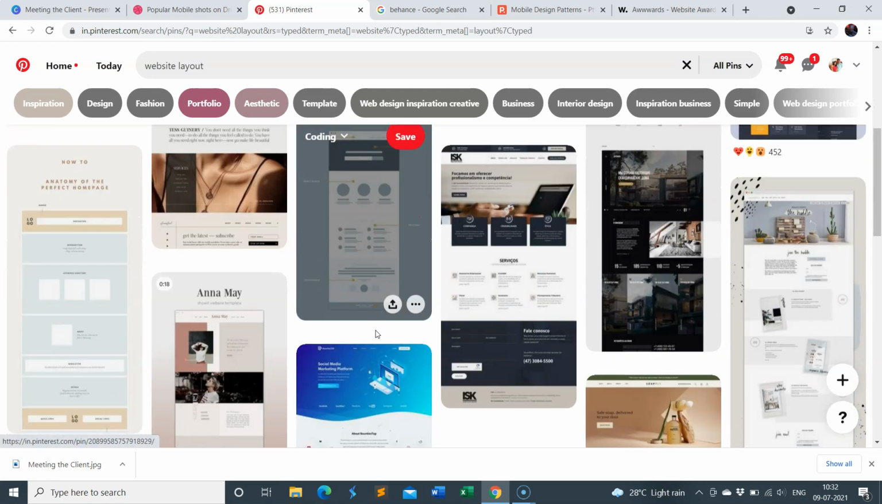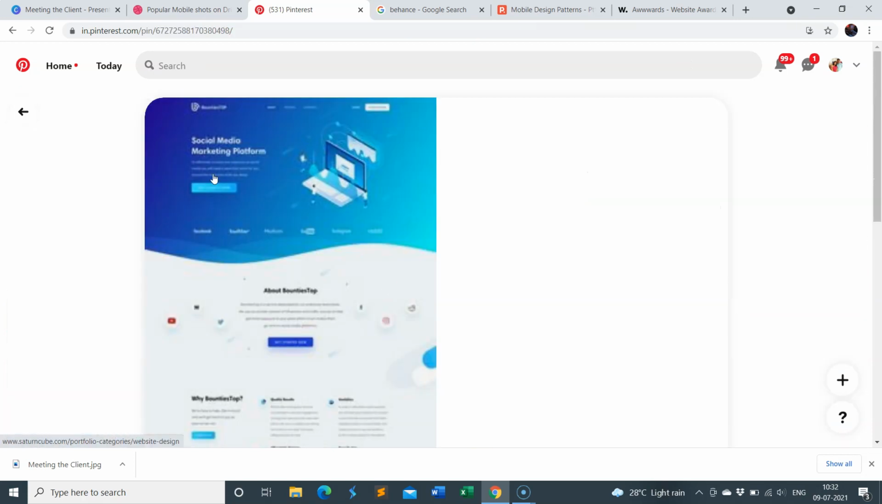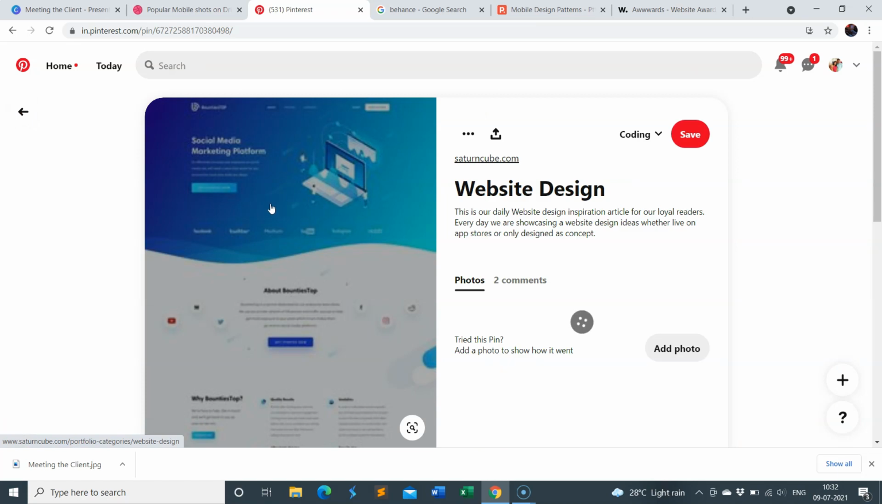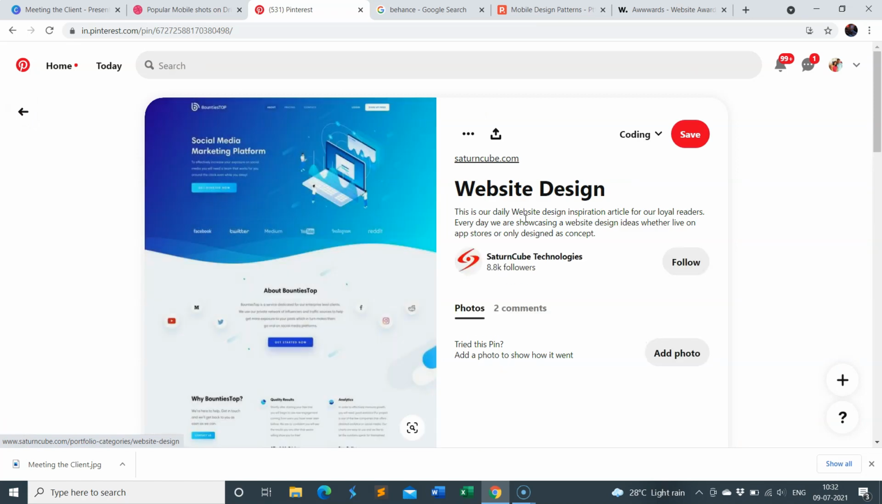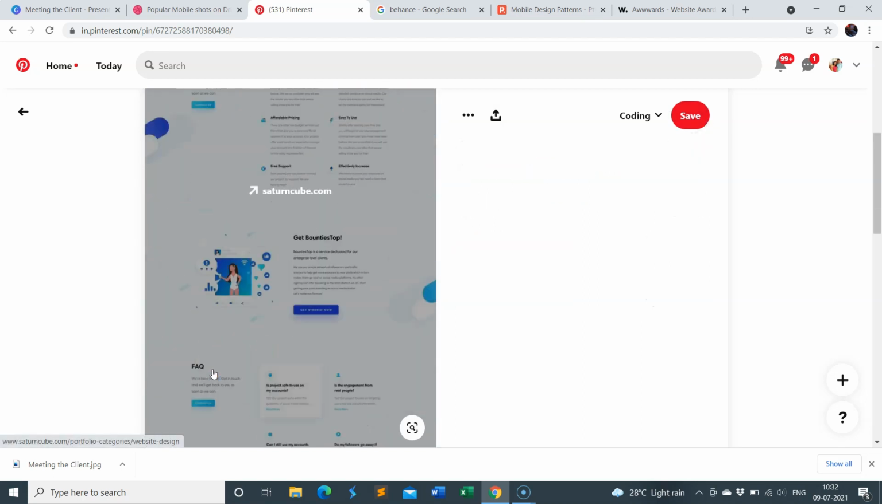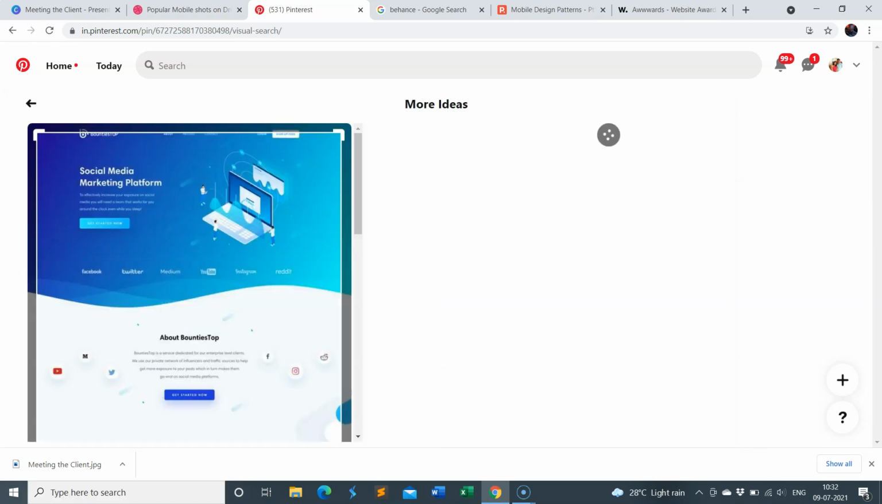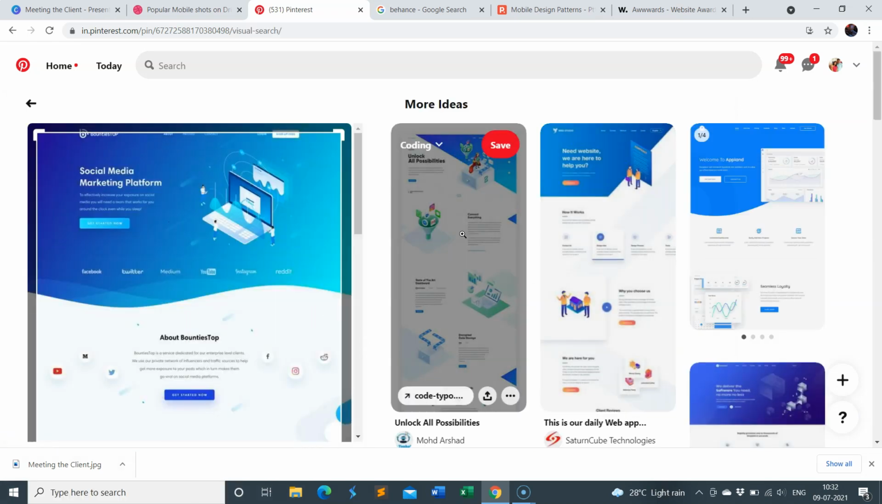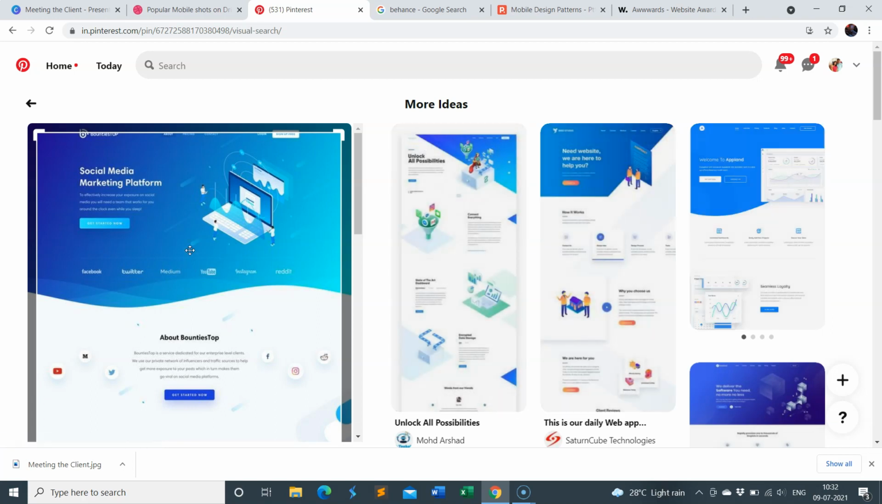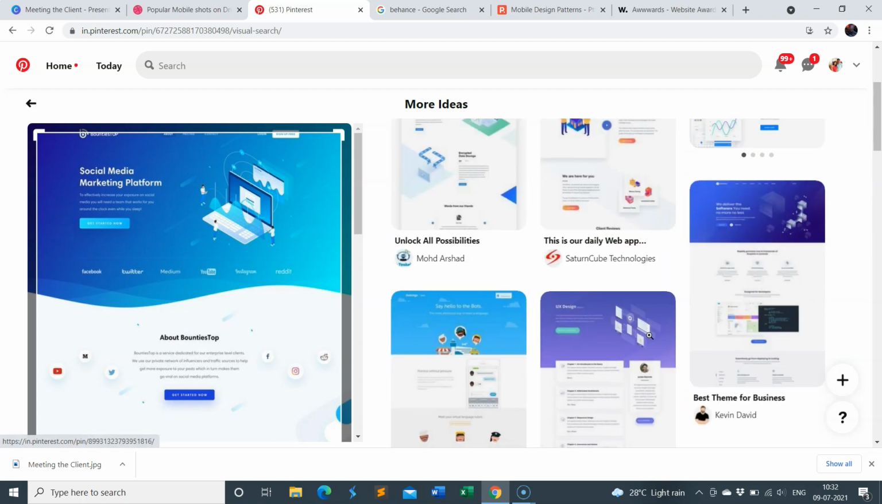So we have various search results. You can go for any one you like. Let's say I just want to go for this one. You can see that this is for a website based on social media marketing. You can follow the person who has shared this design. You can save it, and you can create boards with all your saved designs. So this is how Pinterest works. Also, we can get more ideas of how this particular design is going to look on various platforms. So this is the second website, that is Pinterest.